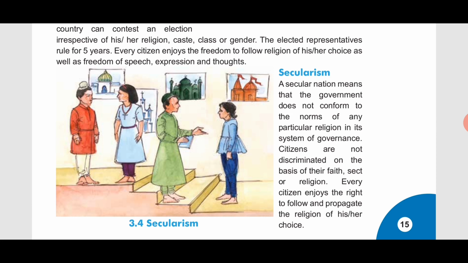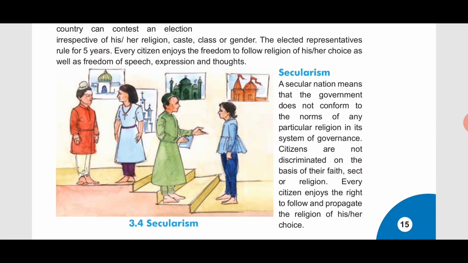And the person has the right to propagate the religion of his or her choice. Propagate means he can talk about the religion he is following and ask other people to follow that religion if they want to, by their choice, not by force. Okay, that is propagating. Propagate in Gujarati means prachar prasar.